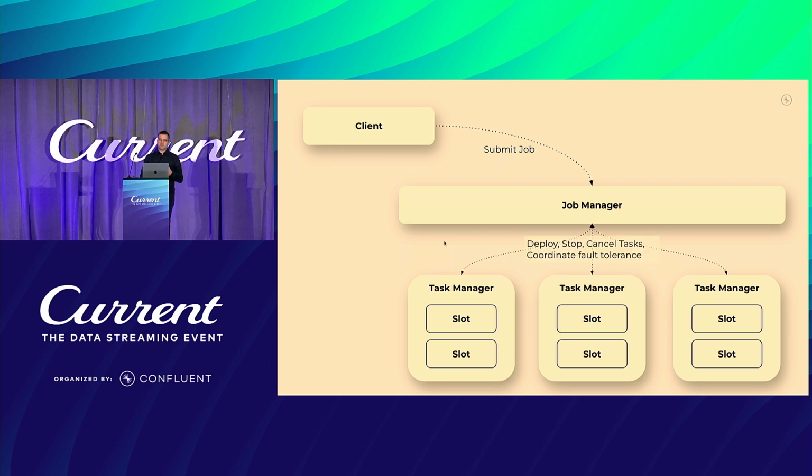Once the job is running, the job manager still remains responsible for maintaining the life cycle of this job. It is crucial for, well, first of all, starting it, eventually also stopping it, but in the meantime also for fault tolerance. We'll have a look at the details a bit later. It coordinates this fault tolerance, checkpointing, and eventually the task managers are running your job, and you can give a result back. The task managers are actually the only things that are running your job. This is where the actual data is being read from the sources and also written to the sink. The job manager is just orchestration.